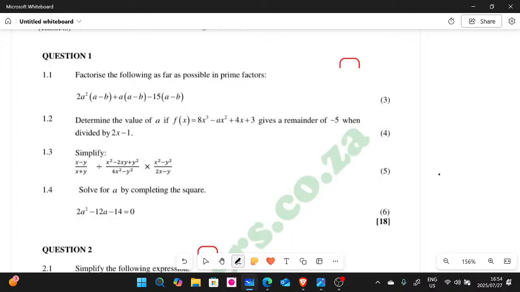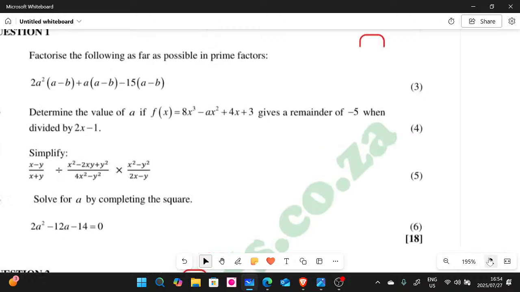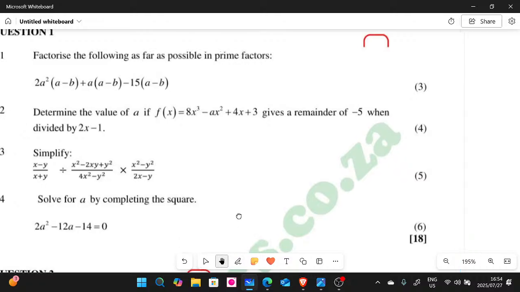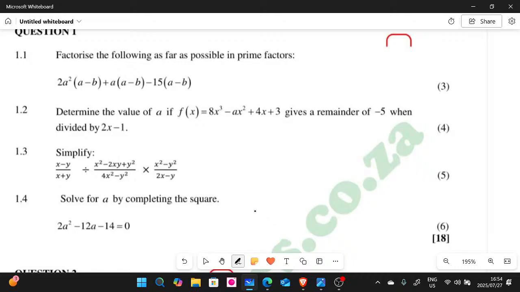So 1.2, guys, let me zoom it further. I want you guys to see it, and let's make sure that we understand the question. Look, 1.1.2. Here's what they want you to do. They say determine the value of a if f of x is equal to 8x to the power of 3 minus ax squared plus 4x plus 3, and then they say it gives a remainder of negative 5 when divided by 2x minus 1.